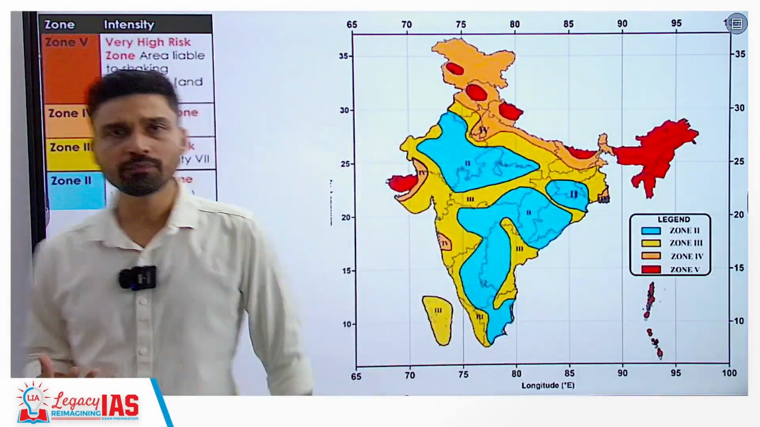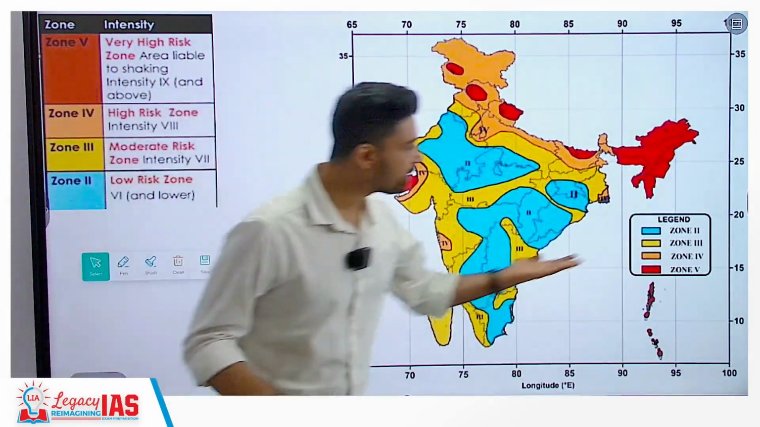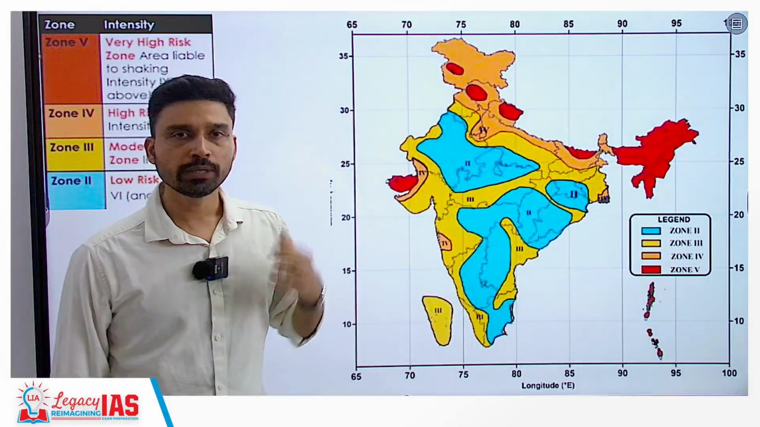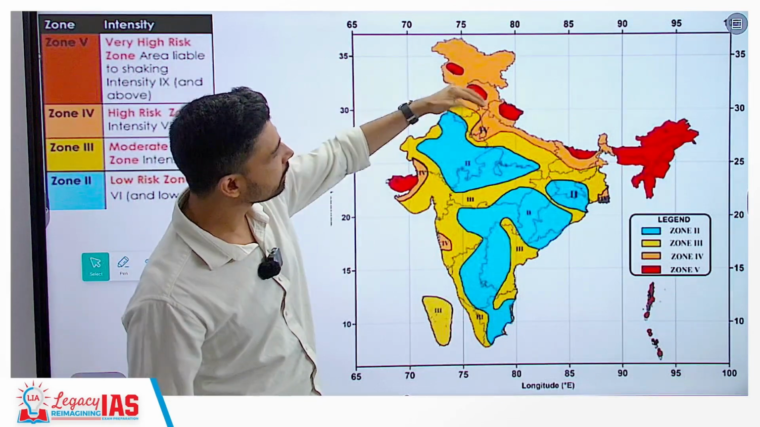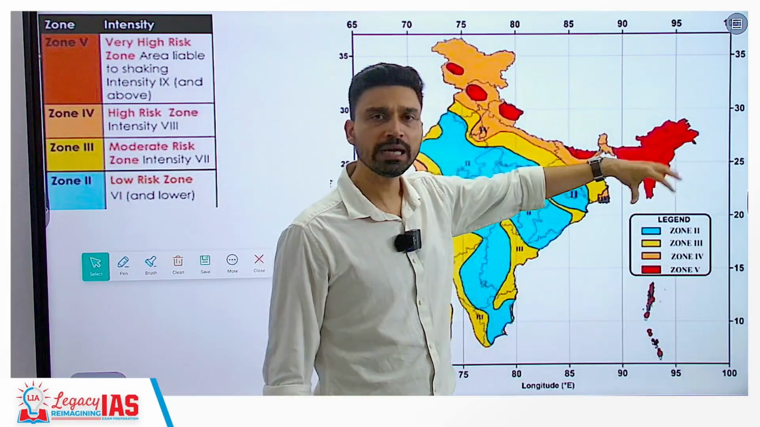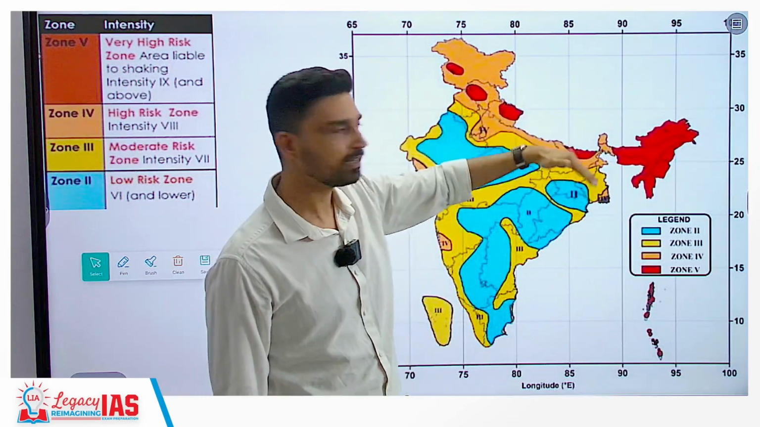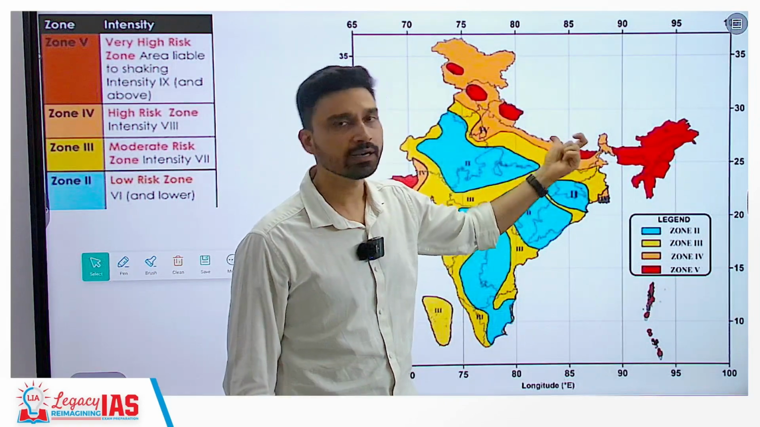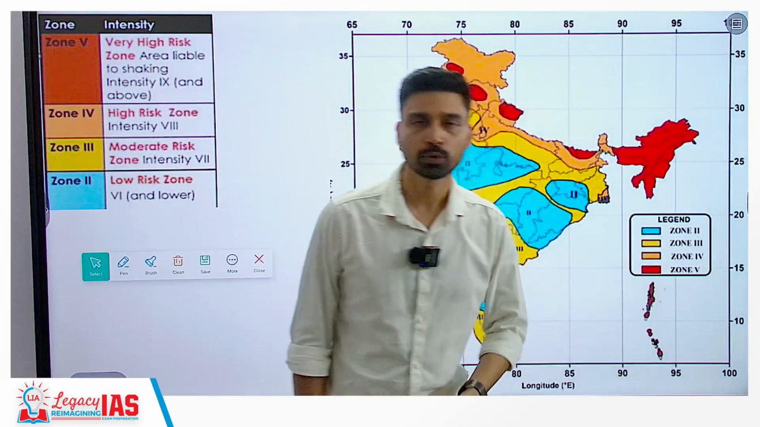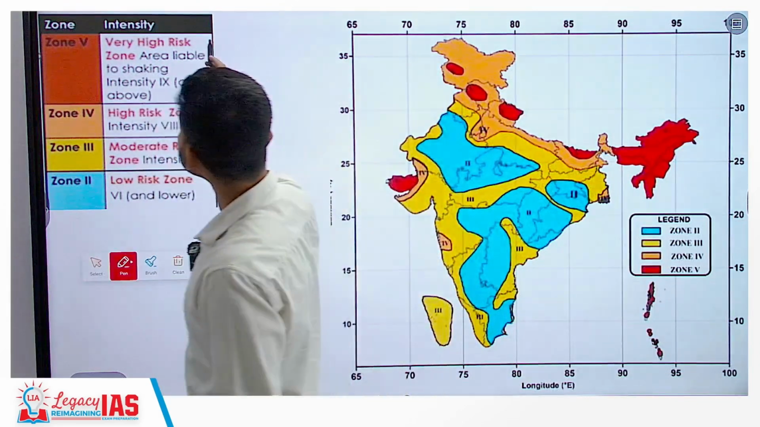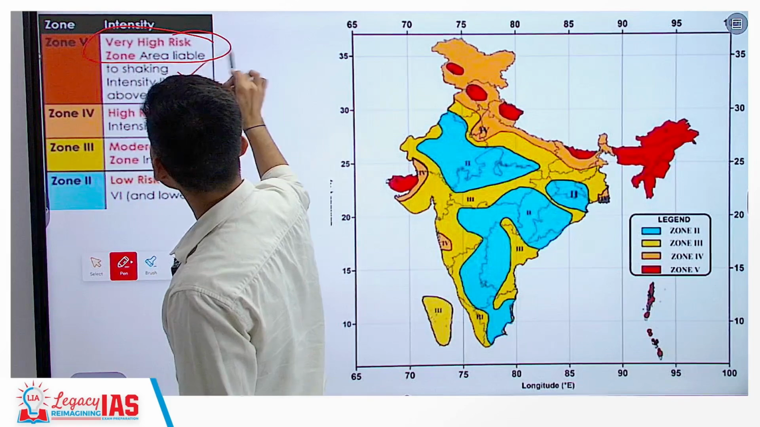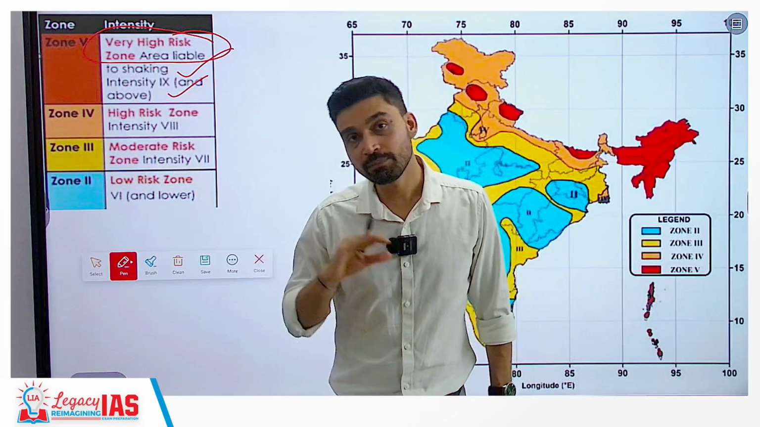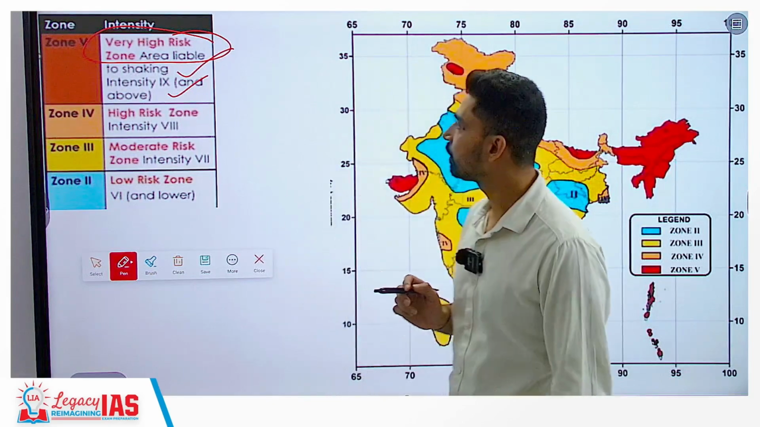Now, on the basis of earthquakes in India, the entire country is divided into four zones, 2, 3, 4, 5, based on the probability and intensity of earthquakes. As you can see, major parts of northeastern India, where the Himalayas extend, and parts of Jammu Kashmir, Uttarakhand, Himachal Pradesh, and part of Bihar near the Nepal border are in zone 5. What does zone 5 mean? Zone 5 means these are very high risk zones, liable to shaking intensity of 9 and more. That means damage and destruction can be catastrophic if a high magnitude earthquake occurs here.